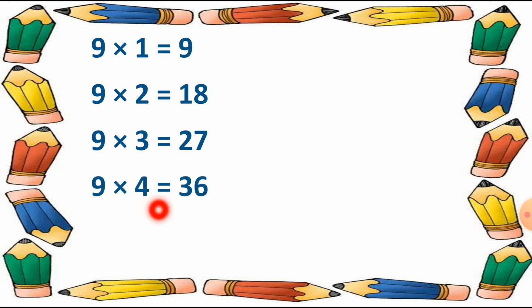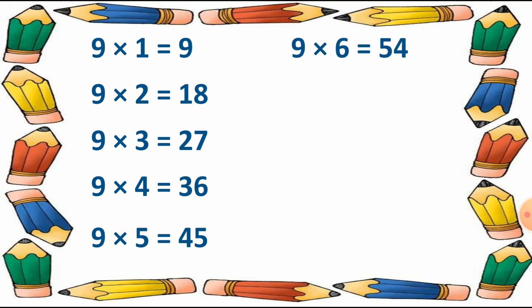Then 9 4s are 36. Then 9 5s are 45. After it 9 6s are 54.